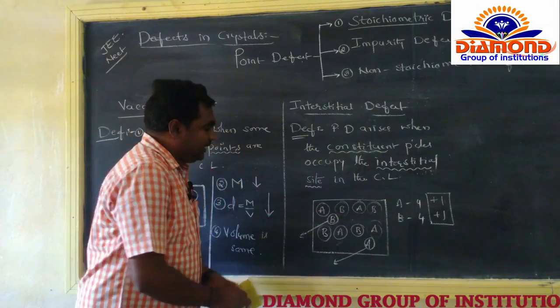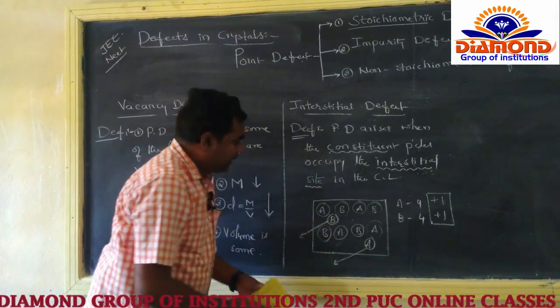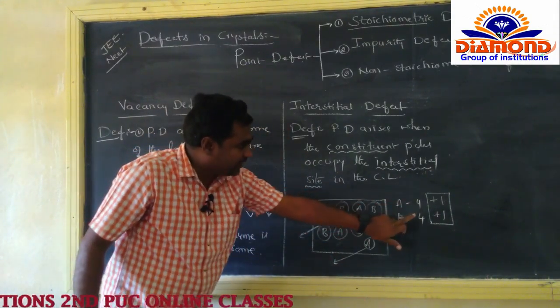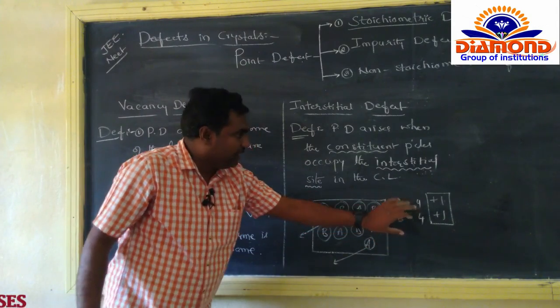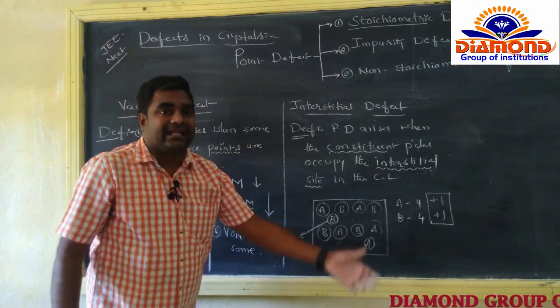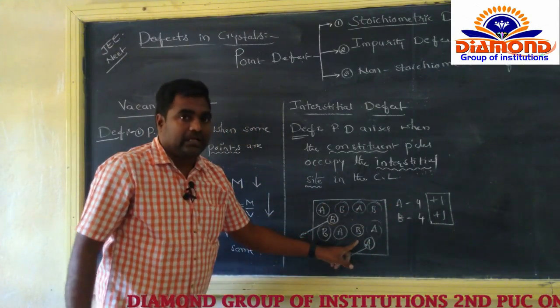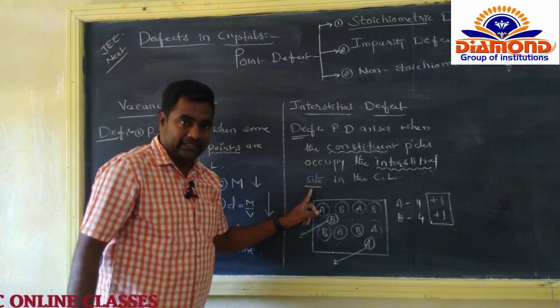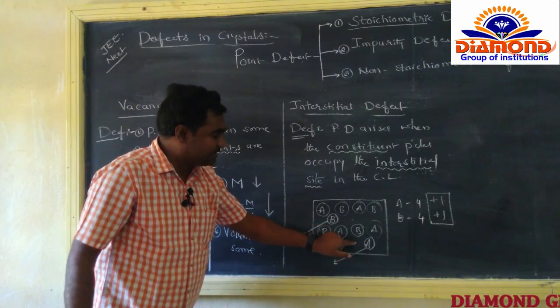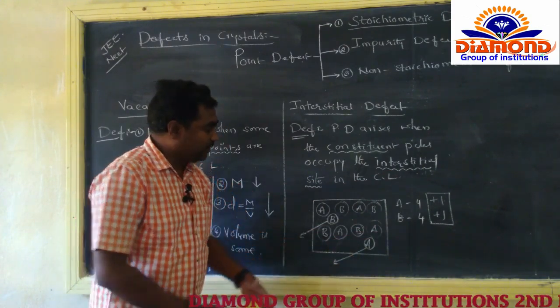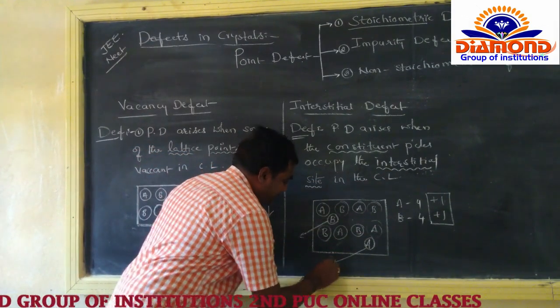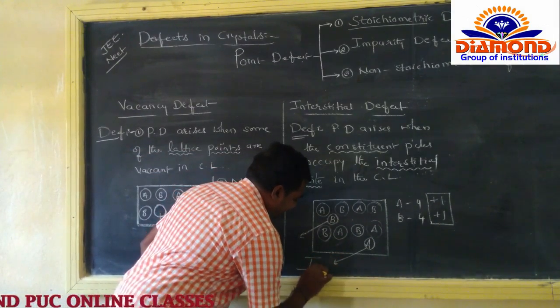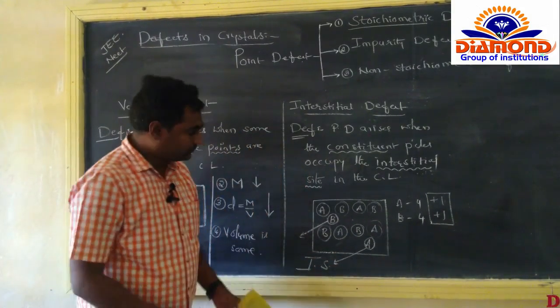So already हमारे पास 4 A atoms है मां and 4 B atoms है मां. Now extra 1 atom आके add हो गए, समझो. That atom occupies the interstitial site. Remember, the empty space in the crystal lattice is called the interstitial site.